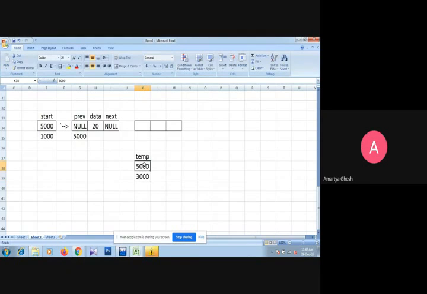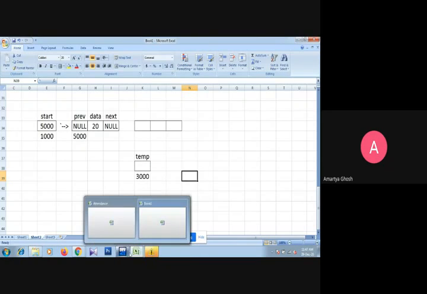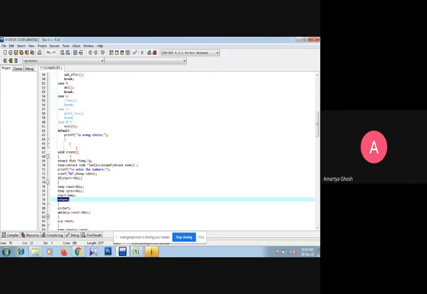Suppose temp is right now 3000. Okay, and the new node, so we have to read the whole create function from the very beginning, because the second time the create function is called, again, start node, start temp and start queue.